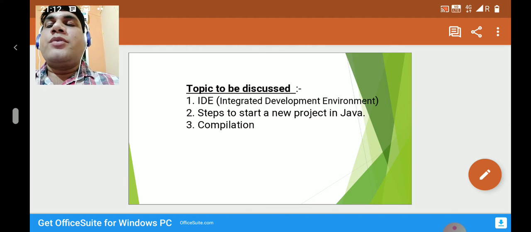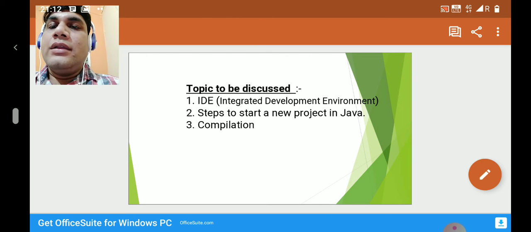Java is a high level programming language that is used to design or develop software and applications. We can design different types of applications and software, and we can also design websites or web pages with the help of Java. Java is a high level programming language, and it is a case sensitive programming language. Now a question can be raised in your mind: why is it case sensitive, and what do you mean by case sensitive language?